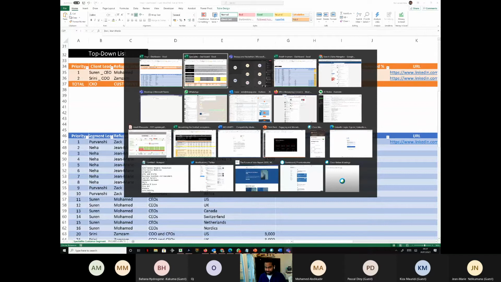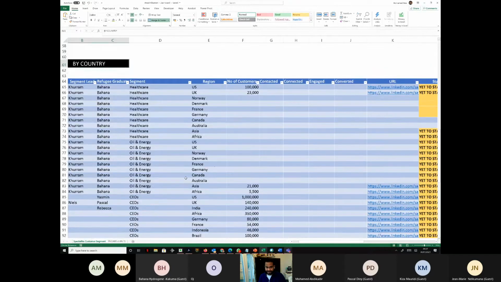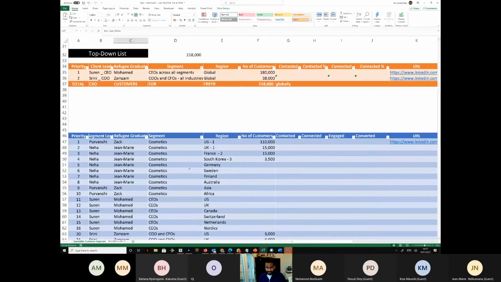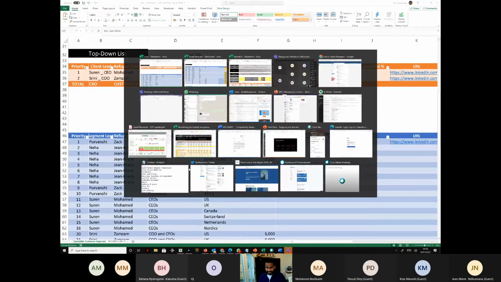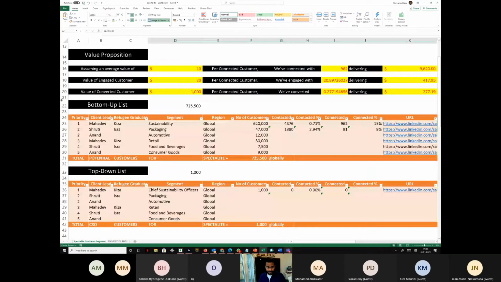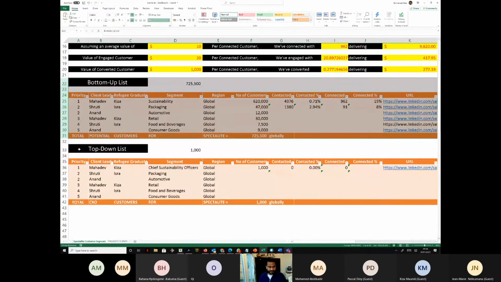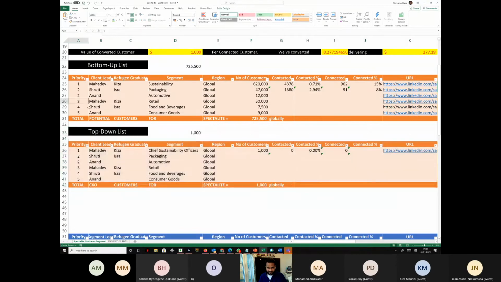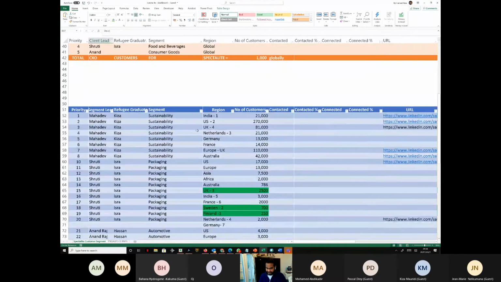Let me just finish this sheet. We took area 9. I don't think we have done the other parts. I'll take Spectralite as an example and explain the other things. So you start with the bottom up list: every single guy who can ever buy anything from them. And then every single person who is a CEO kind of candidate that they need to connect to. So we have covered the bottom up and the top down, and then we start breaking it up.